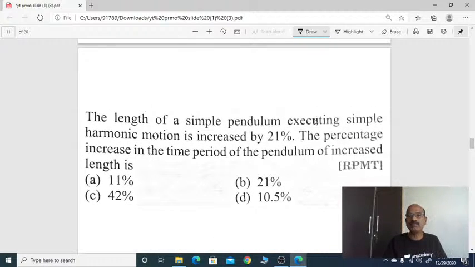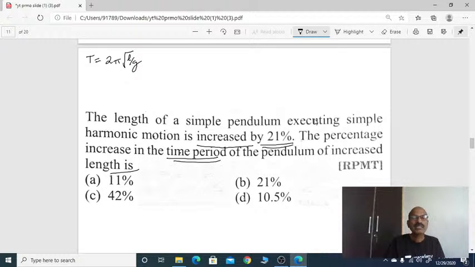The length of a pendulum executing simple harmonic motion is increased by 21%. What is the percentage increase in the time period of the pendulum? We all know time period T equals 2 pi root L by g. Here, the length of the simple pendulum is increased by 21%, and we need the percentage increase in time period.